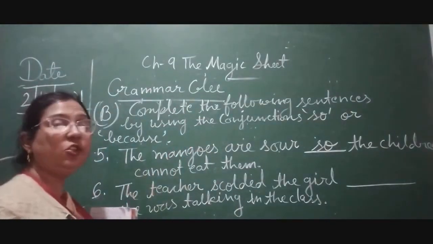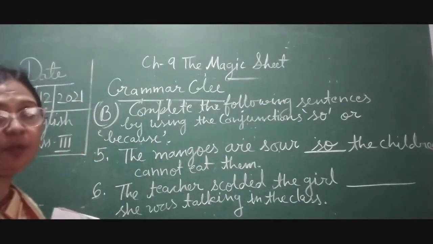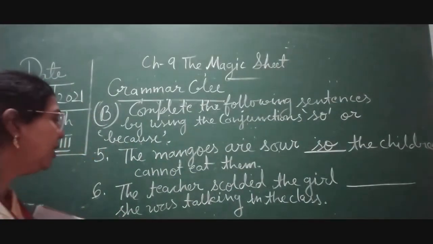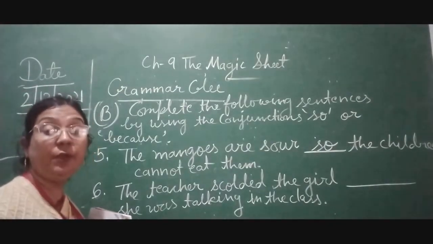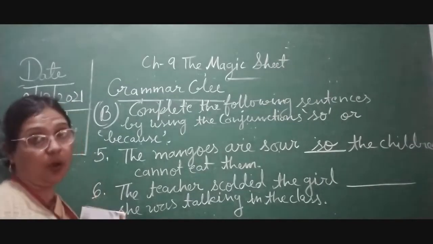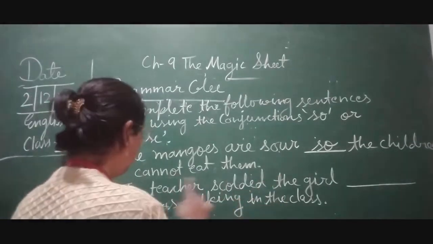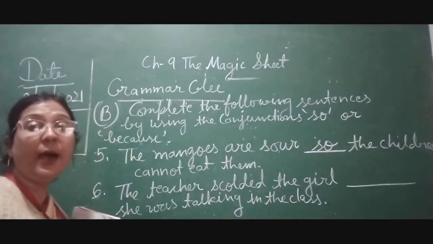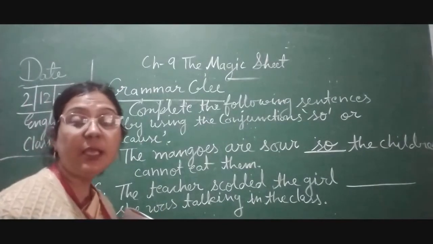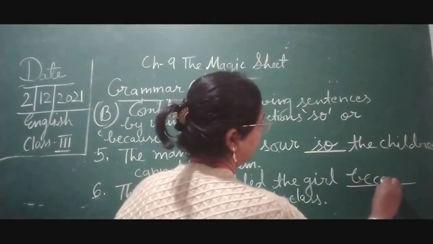The action was already done. Why was it done? The reason we have to give. So that is why what will we use, so or because? We will use because over here, as the strong reason is there. The teacher scolded the girl because she was talking in the class. वो बातें कर रही थी क्लास में, इसलिए हमें यहाँ पे लिखना पड़ेगा because.